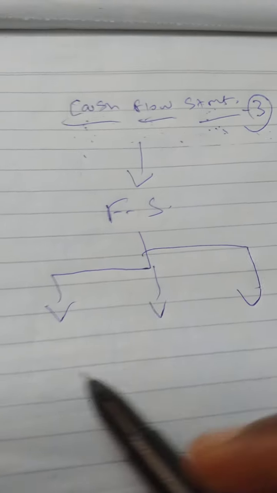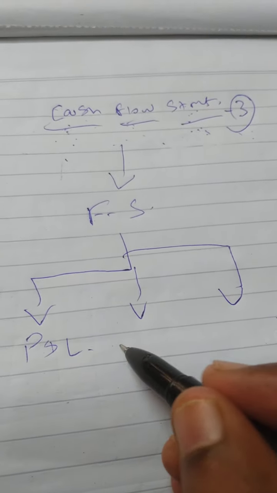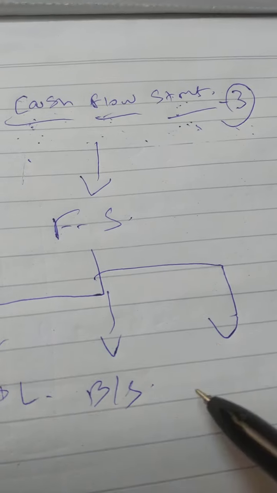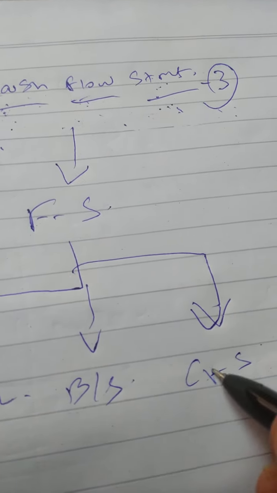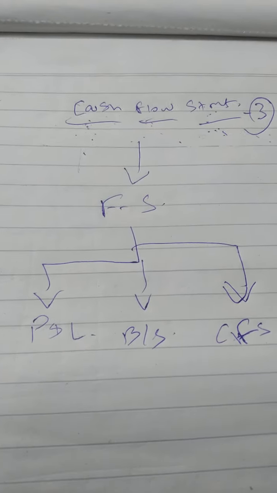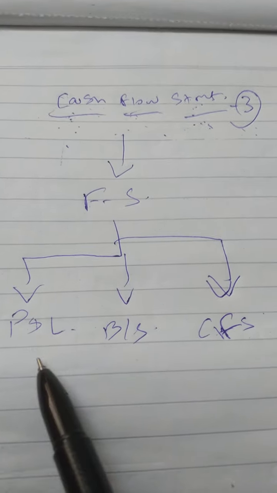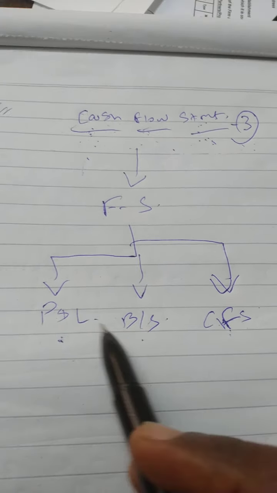One is P&L, another one is balance sheet, and another one is cash flow statement. Okay. Most of the major companies have to present the P&L, balance sheet, CFS, that is cash flow statement.